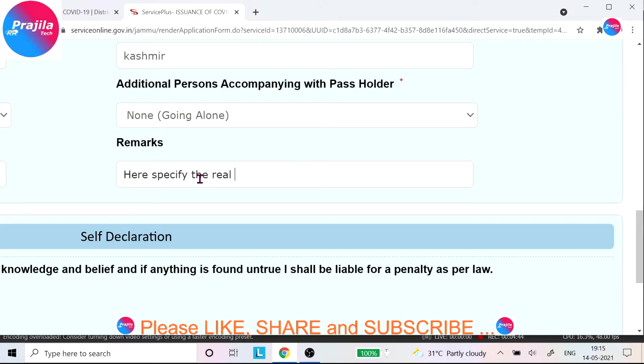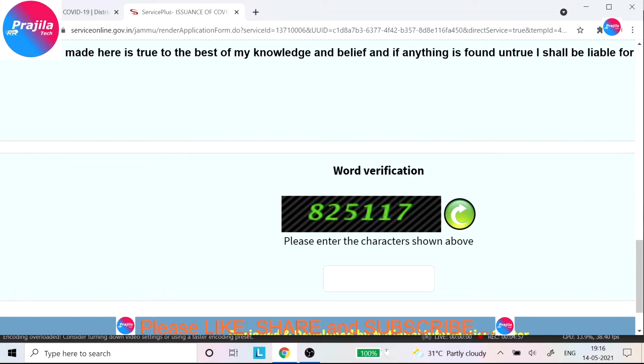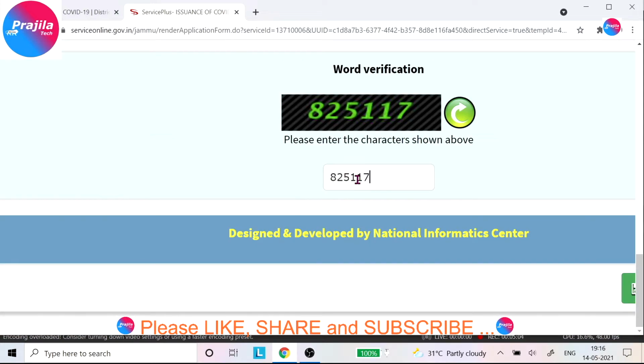You can give some details. Okay, the real reason, somebody is hospitalized, and so on. So you make it in detail so that they will know the reality of your travel. And after this there is an option of self declaration at the bottom, and once you tick on the self declaration, enter the captcha as shown here, the same number you are seeing here. And after that you can click on the submit button at the bottom right corner.